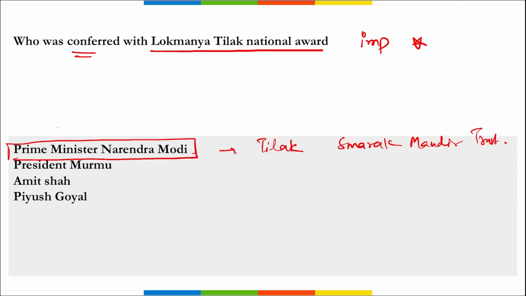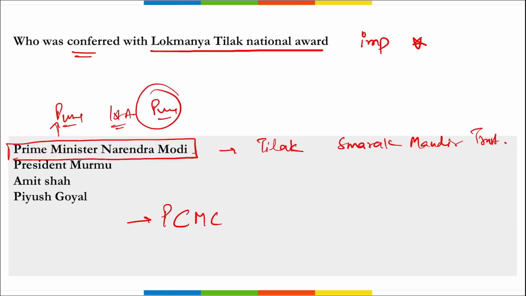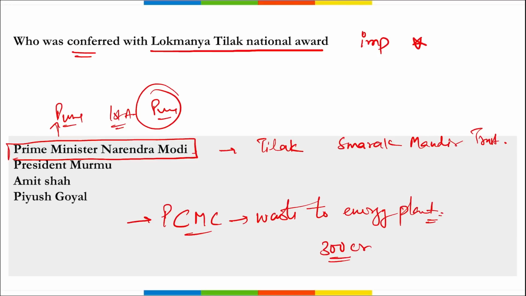Apart from this, remember, he was in Pune, Maharashtra on 1st of April, where he flagged off Pune metro trains and inaugurated and laid the foundation stones of various development projects. Correct? Apart from this, remember, Prime Minister Narendra Modi also dedicated Pimpri Chinchwad Municipal Corporation's waste to energy plant. Waste to energy plant was also dedicated, that will be developed with an approximate cost of 300 crore rupees.